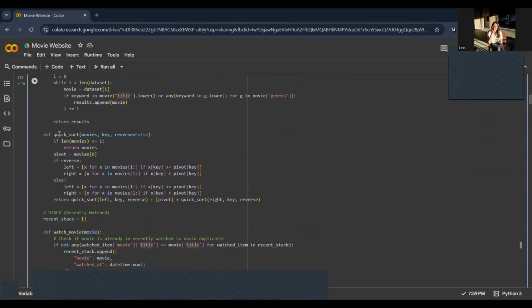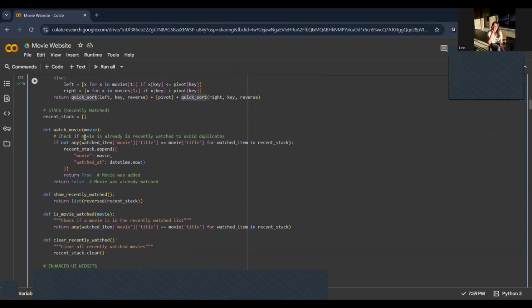And this function uses the quick sort algorithm to sort the movie list, as we can see here in the movie name. We can sort by rating, year, and title, whether in ascending or descending order, which is high to low or low to high, newest to oldest, that kind of thing. We can choose this with a drop-down button.